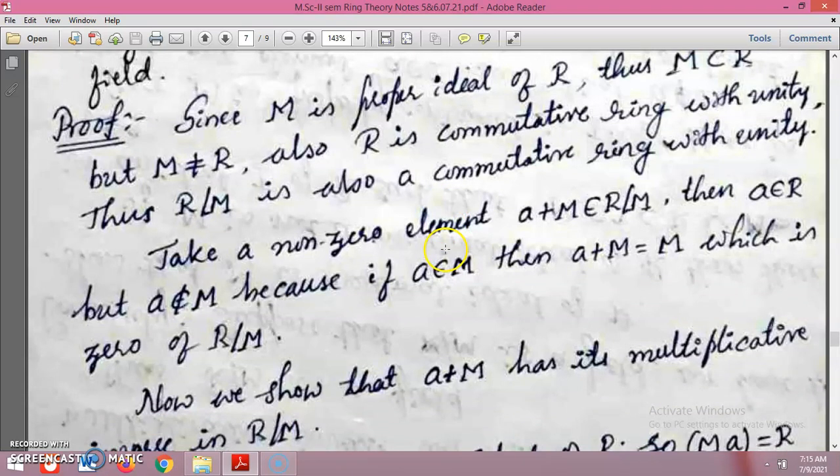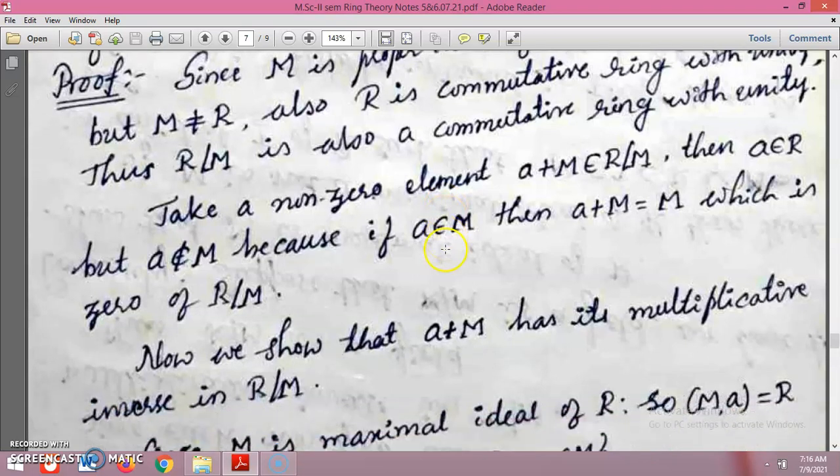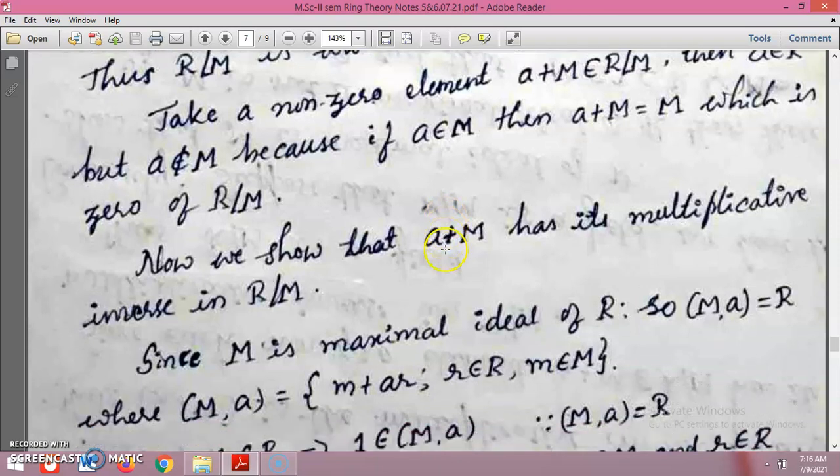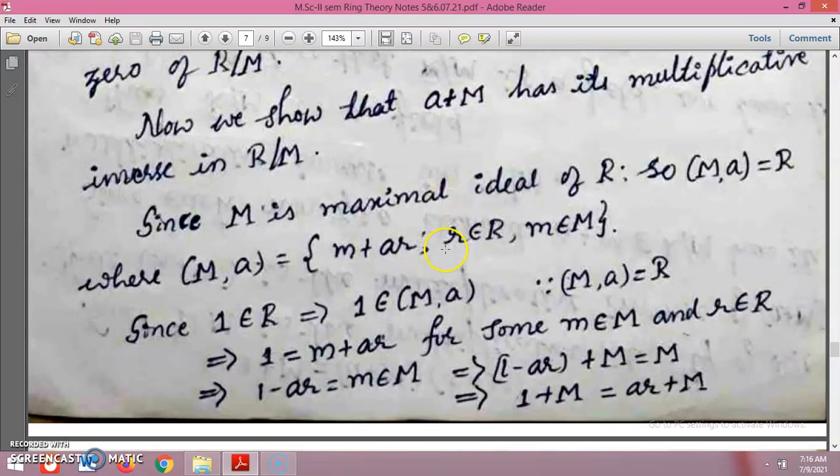We take a non-zero element A plus M in R over M. Then A is a member of R, but A does not belong to M. Because if A were in M, then A plus M would equal M, which is the zero of R over M. We have to show that A plus M has a multiplicative inverse in R over M.